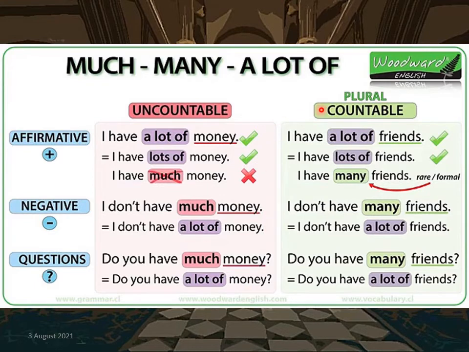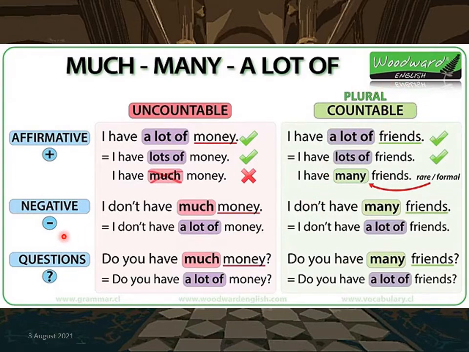Okay, let's look at plural countable. Okay, for affirmative, the example is I have a lot of friends. Friends is countable maksudnya boleh dikira. I have lots of friends. I have many friends. Many boleh digunakan untuk countable.